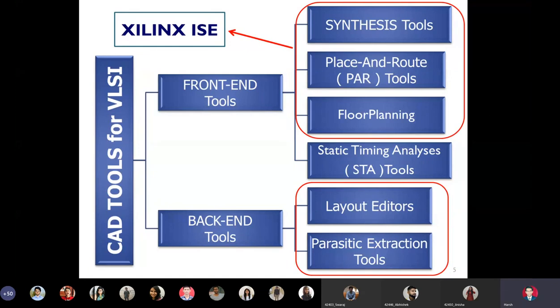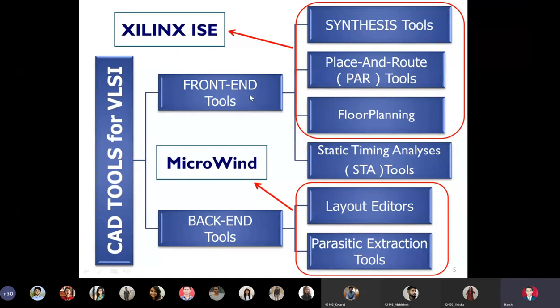And the second tool which we have is called Microwind. The Microwind tool is not only a layout editor, but it also gives us a facility for extracting parasitics, that is R and C in the layout. That is, Microwind belongs to 2 subtypes, layout editors and parasitic extraction tools, while Xilinx ISE happens to be a front-end tool. In detail, it is a synthesis tool, a PAR tool, and also a floor planning tool.